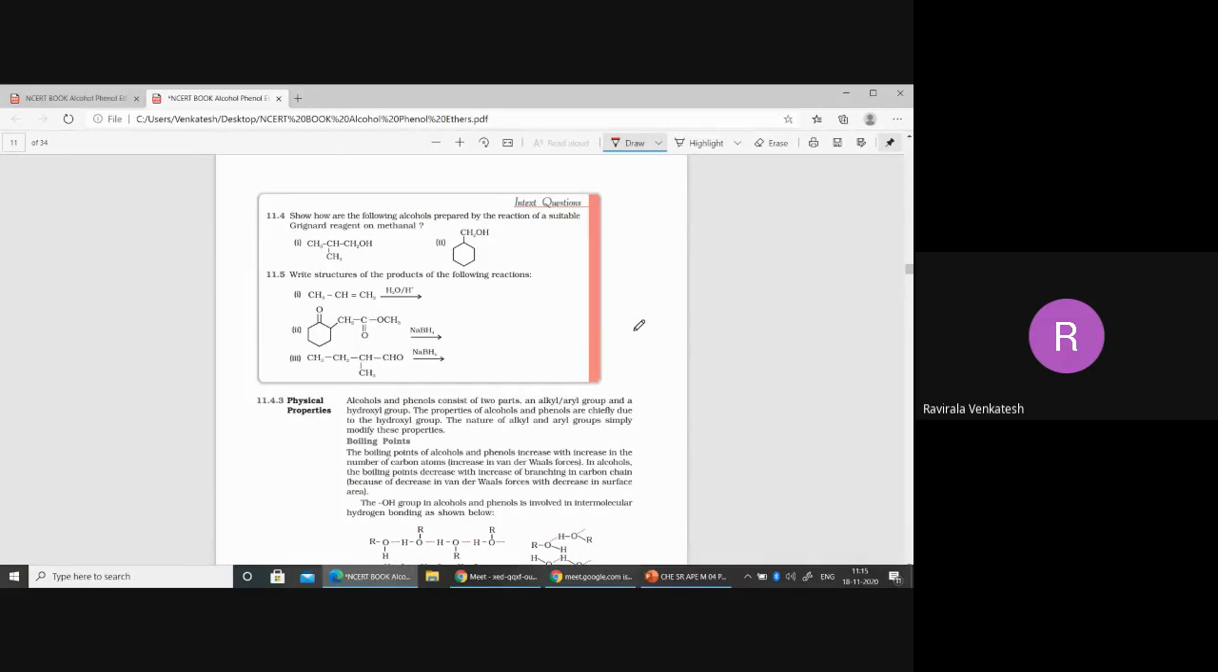Now, in this case: show how the following alcohols can be prepared by the reaction of a suitable Grignard reagent. Do you know this? Can anyone do the question?